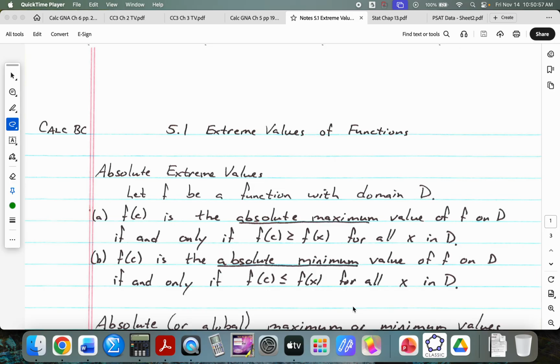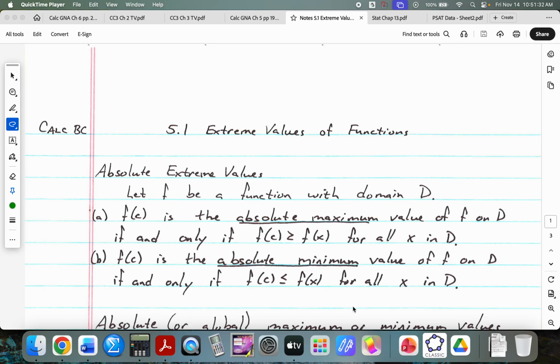So let f be a function with domain D. The domain may be all real numbers, but it could be that we have a domain that is a subset of all the real numbers. So f of c is an absolute maximum value of f on D if and only if f of c is greater than or equal to f of x for all x in D. Notice that you can have more than one place where you have your absolute maximum.